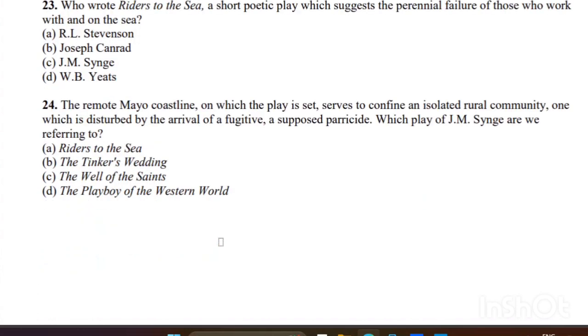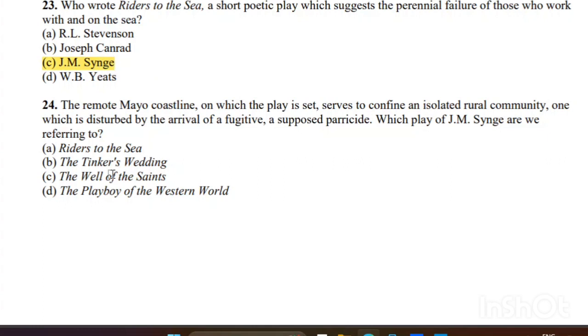Who wrote Riders to the Sea, a short poetic play which suggests the perennial failure of those who work with and on the sea? So the right answer is J. M. Synge. The remote Mayo coastline on which the play is set serves to confine an isolated rural community, one which is disturbed by the arrival of a fugitive, a supposed parricide.